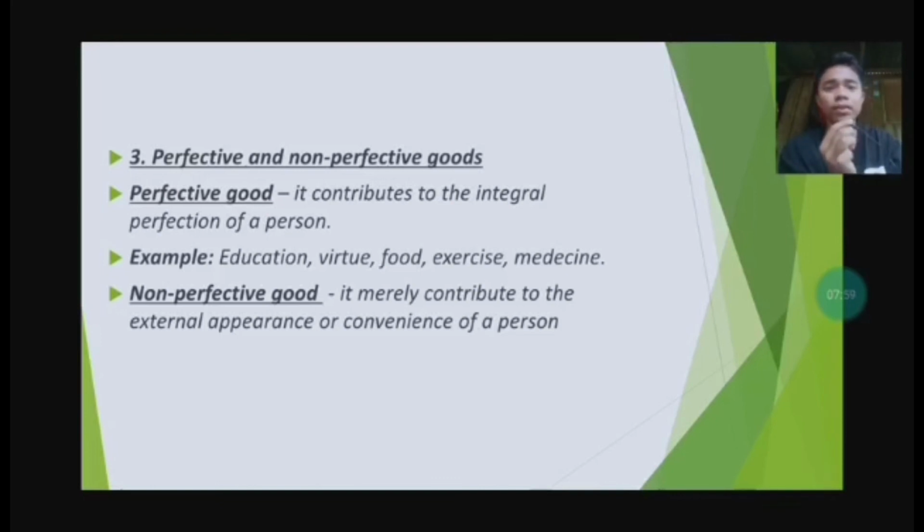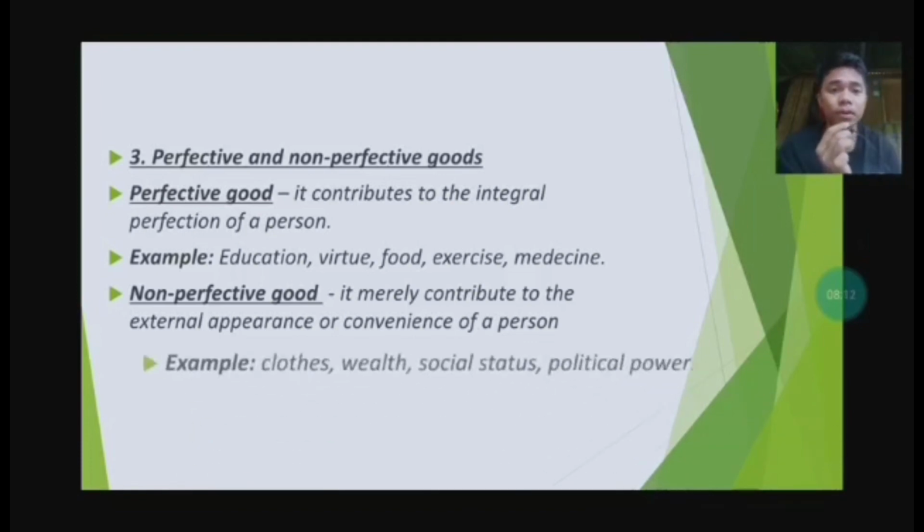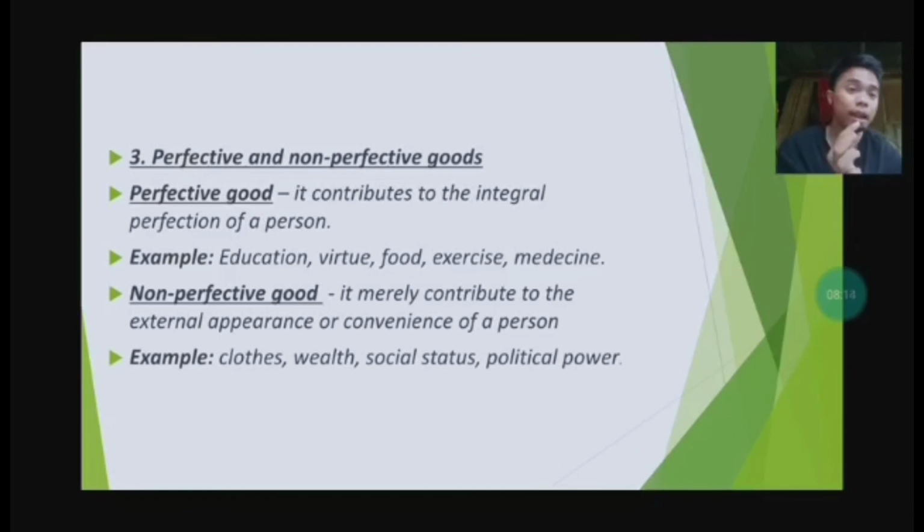We can say that perfective and non-perfective goods are like essential goods and accidental goods. A non-perfective good is not very necessary, but it is external, for our person, like clothes, wealth, social status, political power.